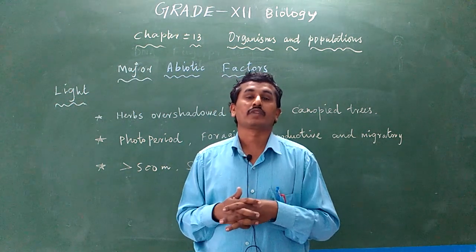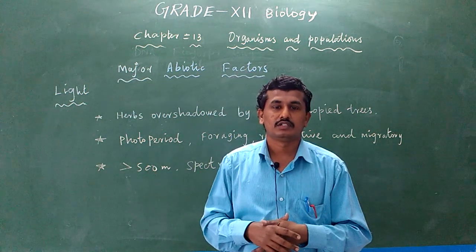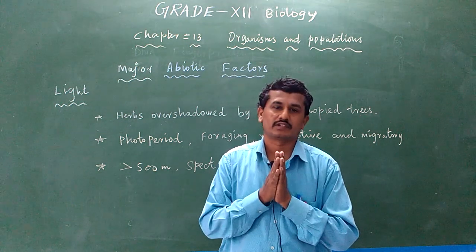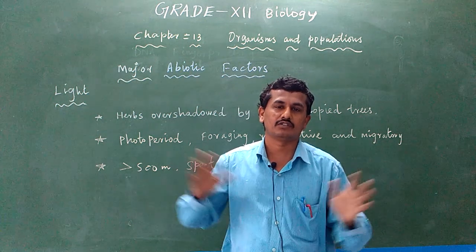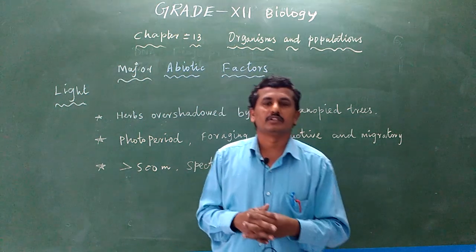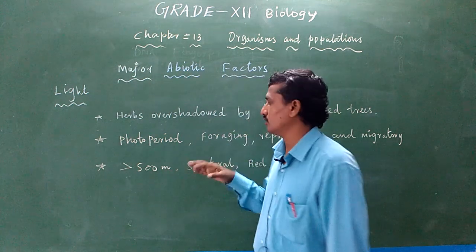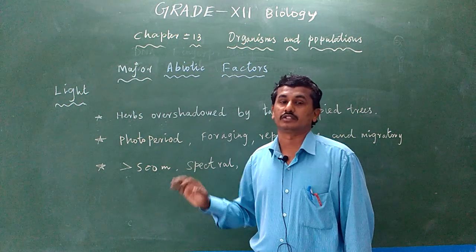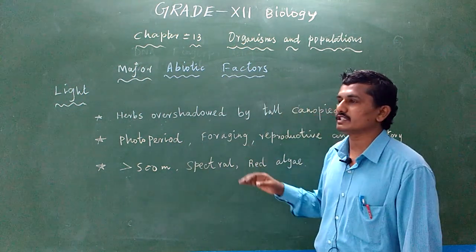In some plants, in all the seasons, flowering is not dependent on day length and light. This is dependent on other factors. In all the seasons, the plants are able to develop flowers and fruits. Those plants are said to be day neutral plants. According to the sunlight duration also, it affects the plant's growth and reproduction. That is photoperiodism.